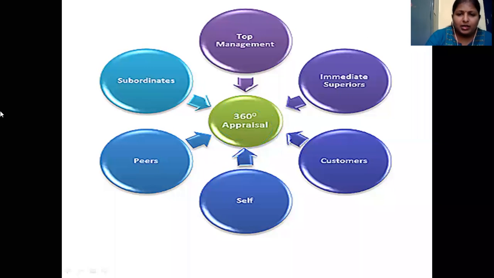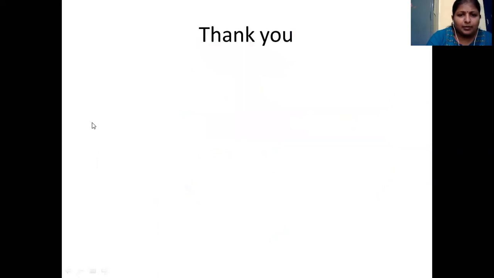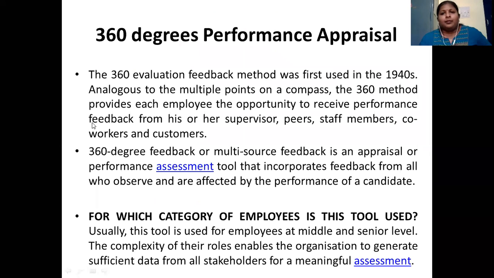So let us look into the details first, and then we'll come back to this slide. This method was first used in the 1940s, but it became more popular after the 1990s. Just like on a compass, we have this 360 degrees circle. Here also the same name is used, because from all directions the employee is being assessed in terms of various factors.